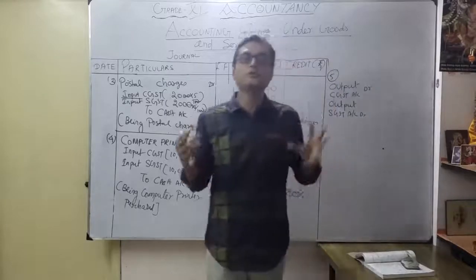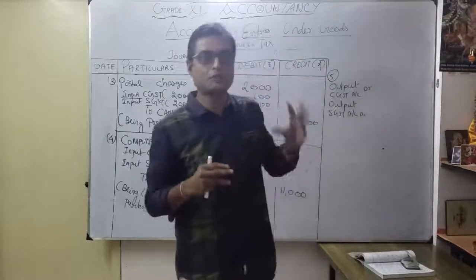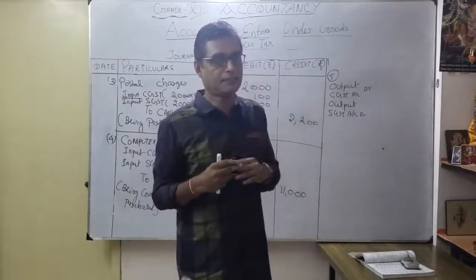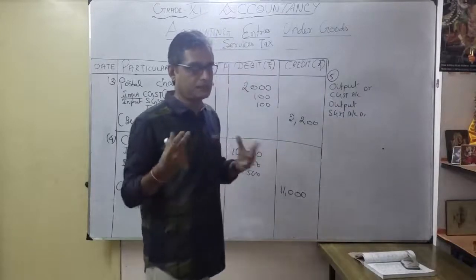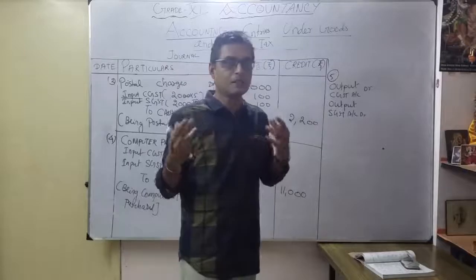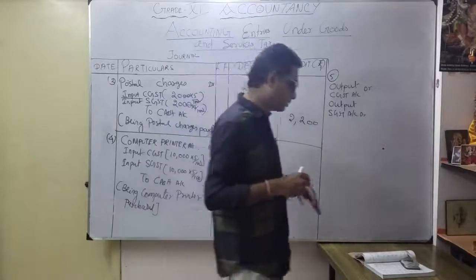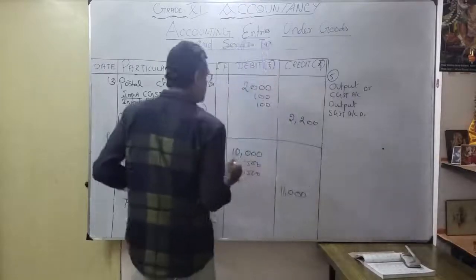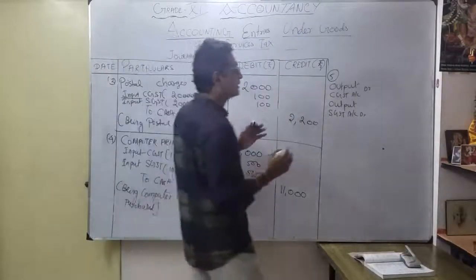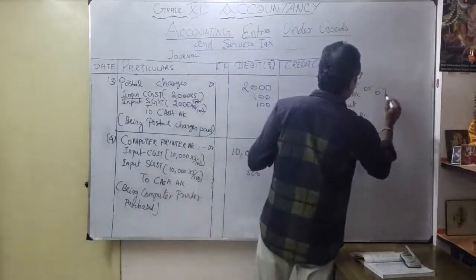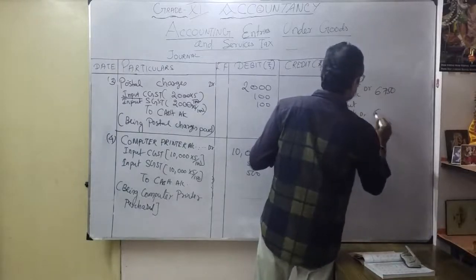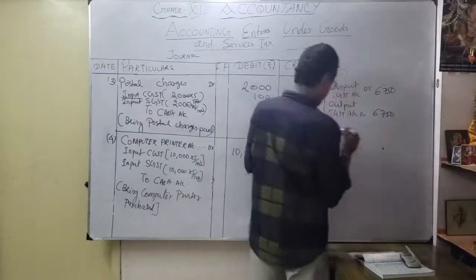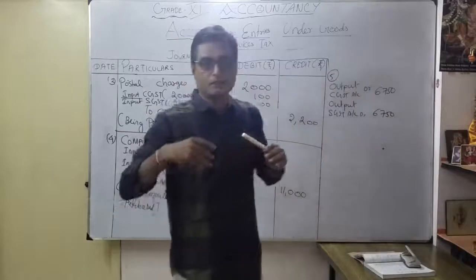Now we want to identify how much my total output was collected from the customer or any sales, regarding how many sales we have done, how much tax we collected from the debtor. So total how much we collected, as you know, CGST 6,750, and here also 6,750. How much we paid?